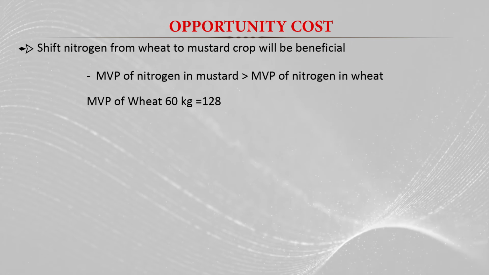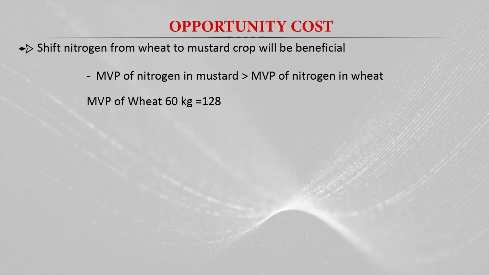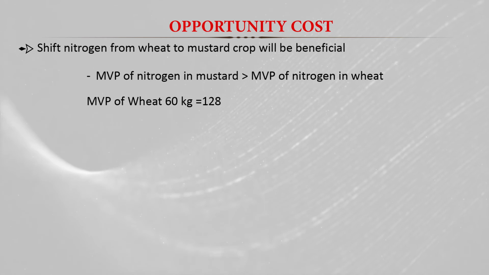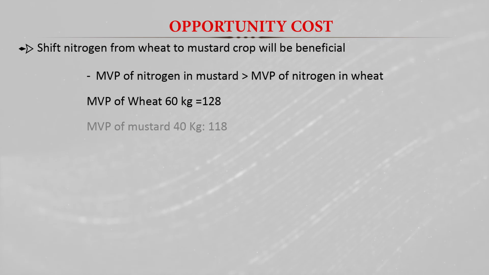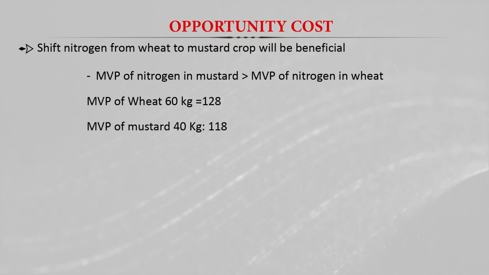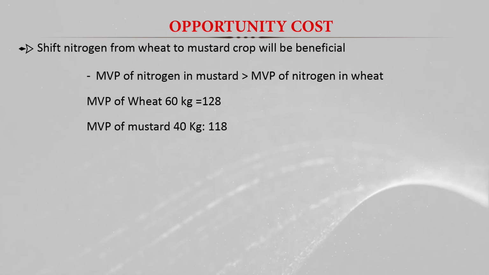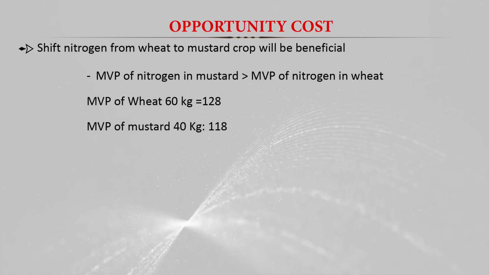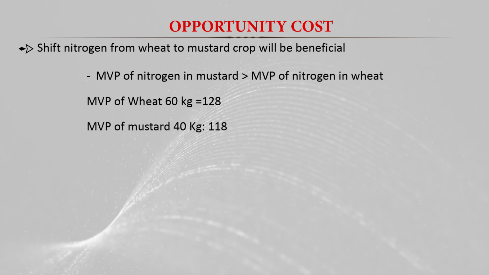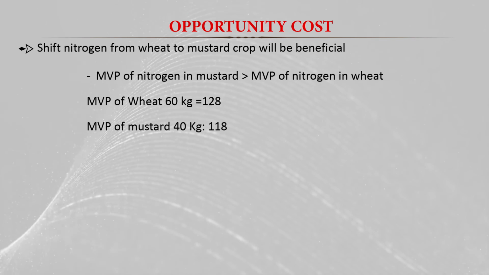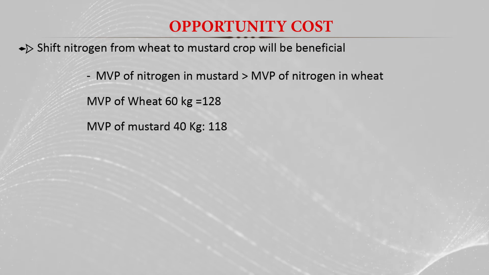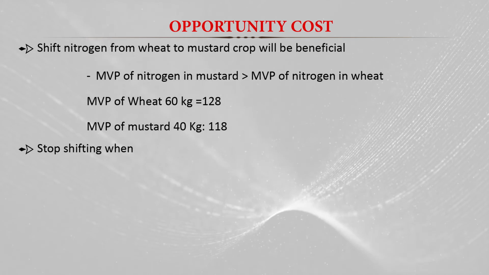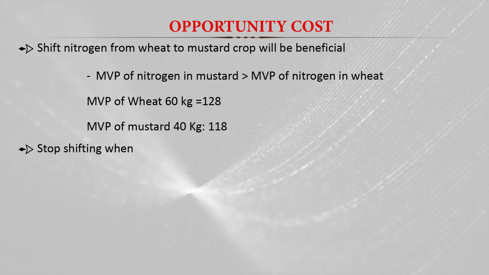So here the correct decision for the farmer is that the marginal value productivity of wheat when he applies 60 kg of nitrogen is 128 rupees, and when he applies 40 kg of nitrogen to the mustard crop, the marginal value productivity is 118 rupees in case of the mustard. So they are almost equal. So here the farmer will stop shifting the nitrogen from the wheat to the mustard crop.